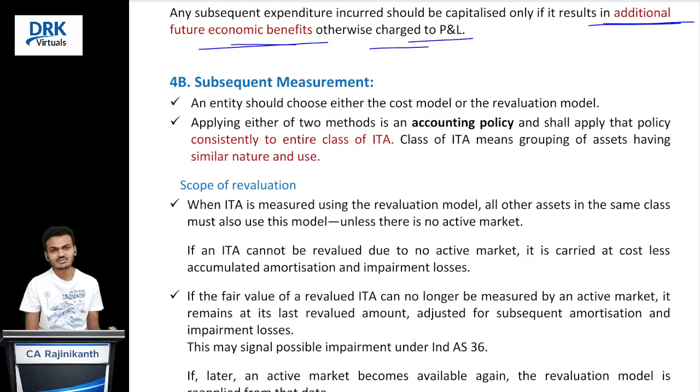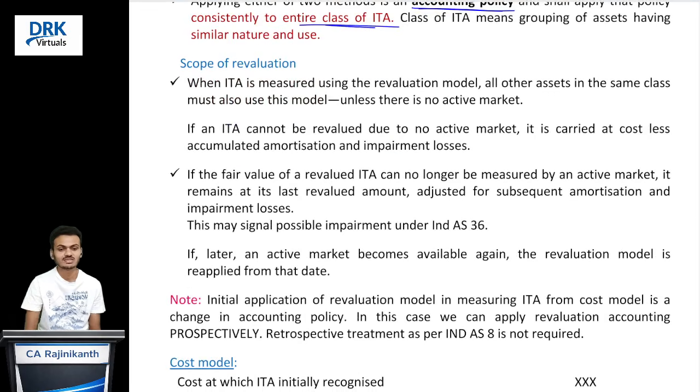So next one is, at what amount we should carry our intangible asset at the end of reporting period or for subsequent periods. That is our discussion. The standard is saying that for subsequent measurement, either you can follow the cost model or the revaluation model. Whichever model you follow becomes an accounting policy, and that policy we should apply consistently to the entire class of intangible assets. Class of intangible asset means what? Assets having similar nature and similar usage.